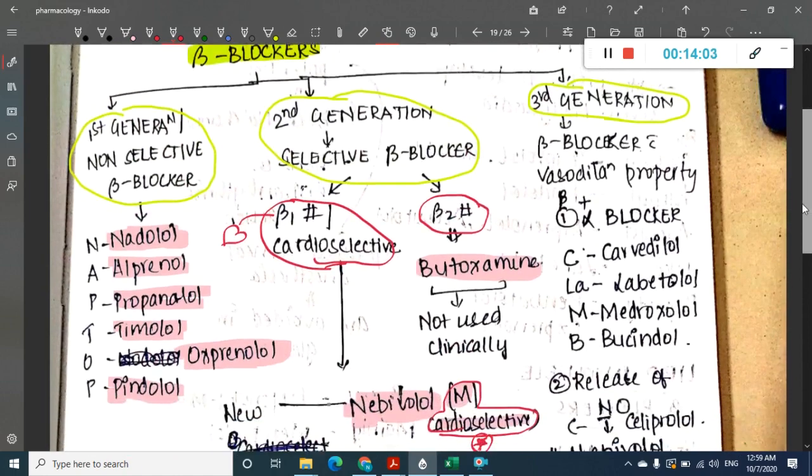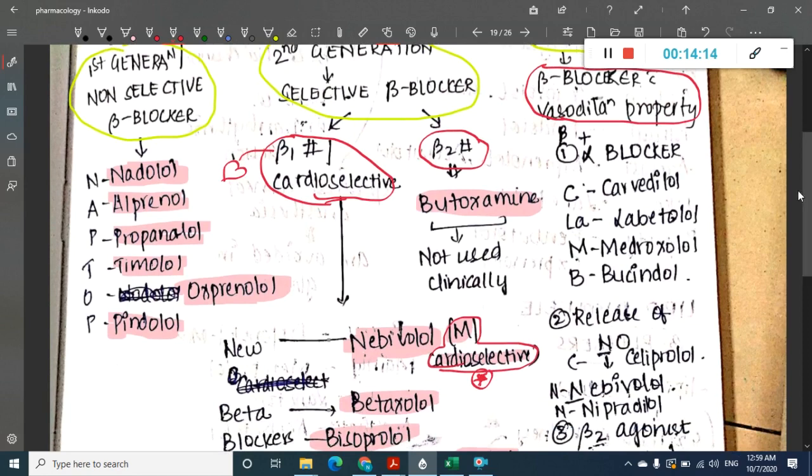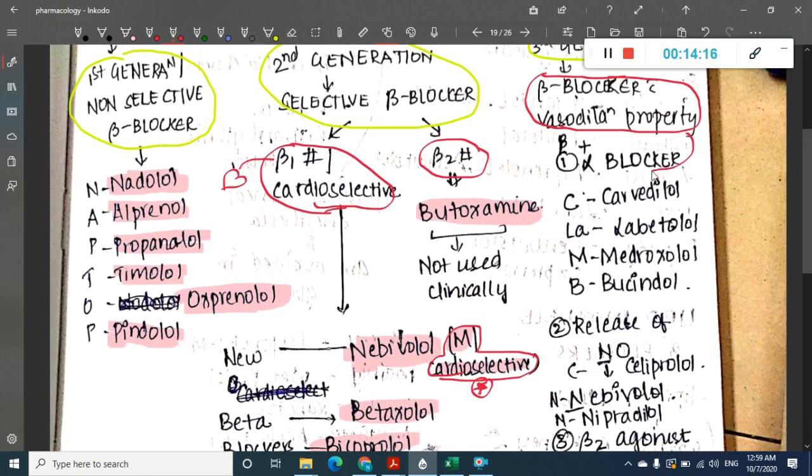Okay, then we have third. The third is third generation beta blockers. These include different types. One, the beta blockers with vasodilatation activity, that is beta blocker plus alpha blocker activity.